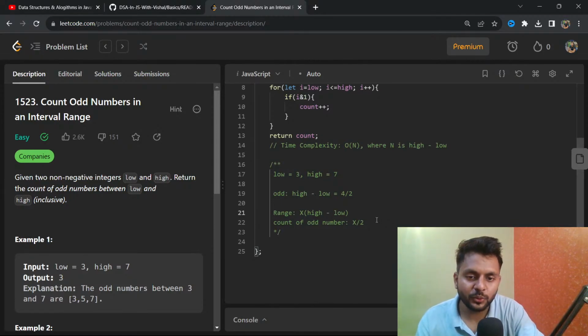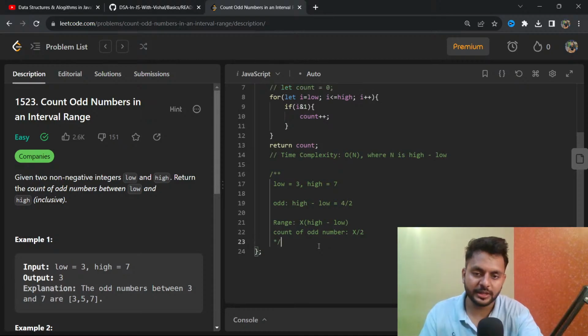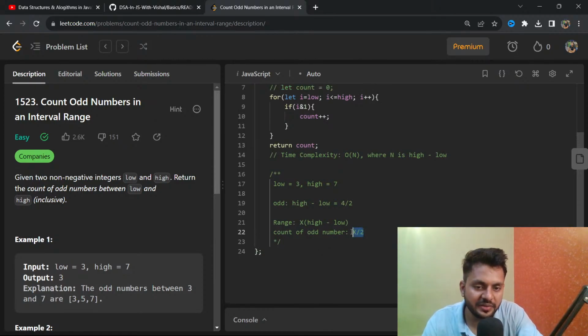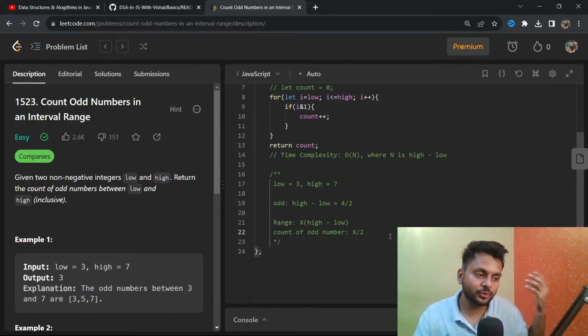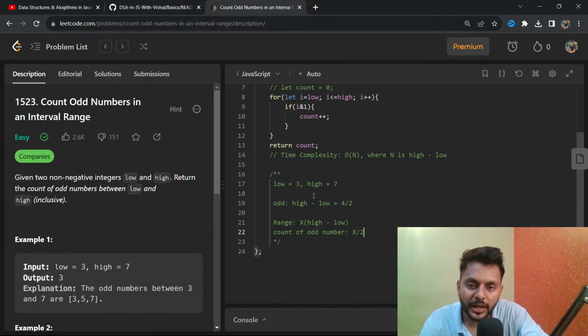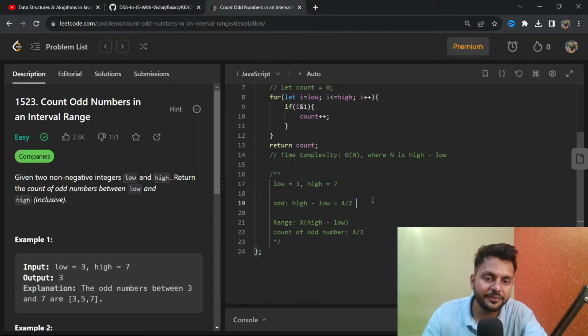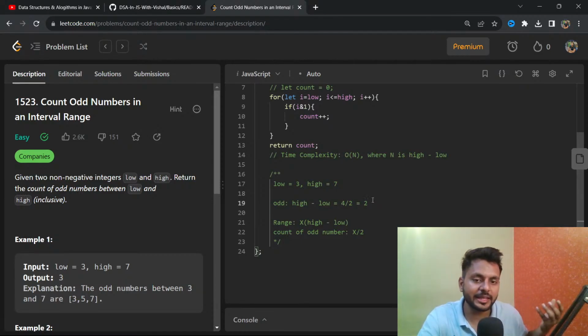Now you have to analyze a few more things, because when you divide a certain number by 2, it can give a 0.5 number. So you have to take care of that. So let's say low is 3, high is 7. Your range is 4 minus 2, and if I get the answer, that will be 2, and I know my answer is 3.